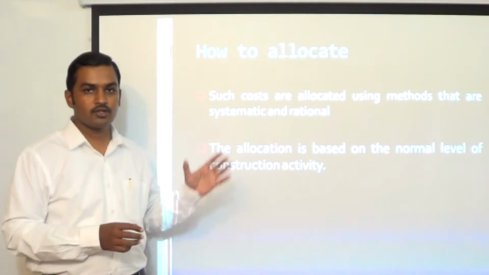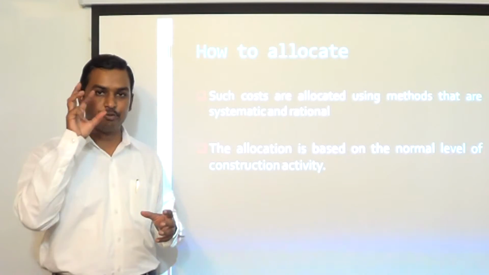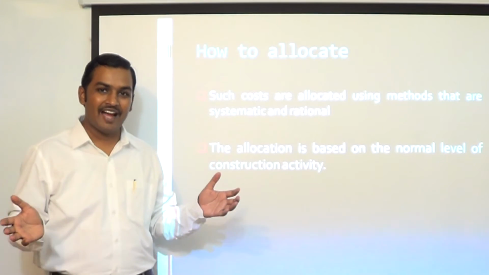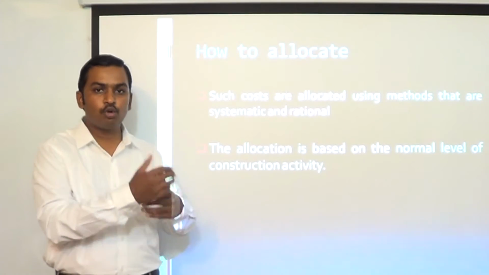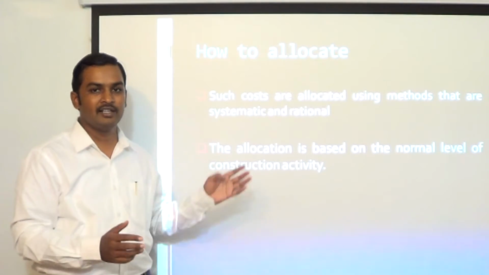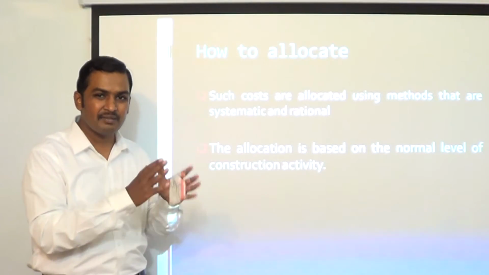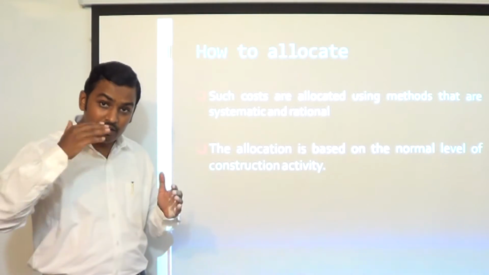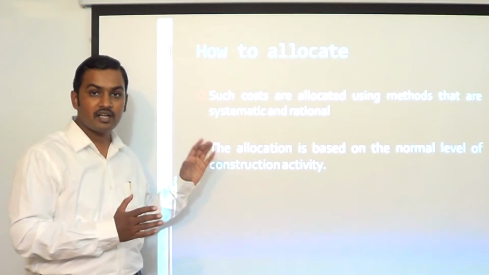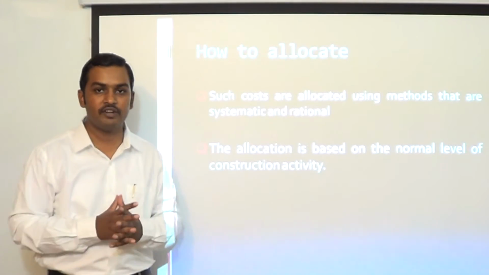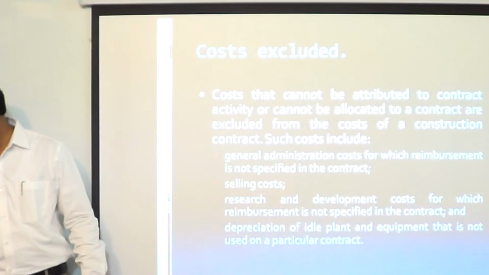How to allocate these costs which are attributable to construction contract, or we can say costs attributable to contract activity in general? How to attribute them to a particular contract, how to allocate them, how to share them? The standard says you have to find a systematic and rational method of allocation, and you have to apply that method consistently. Apart from that, the second requirement is based on normal level of activity, you have to share the cost to the various contracts.